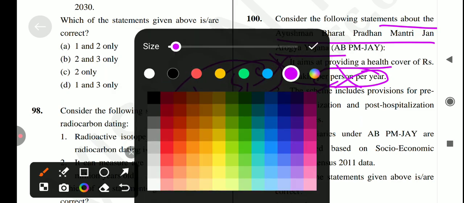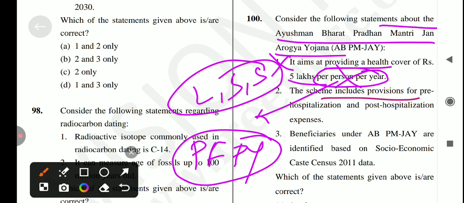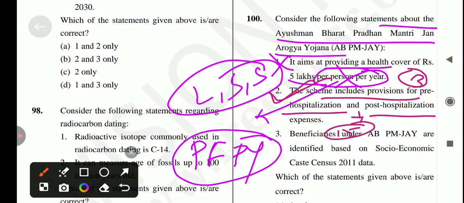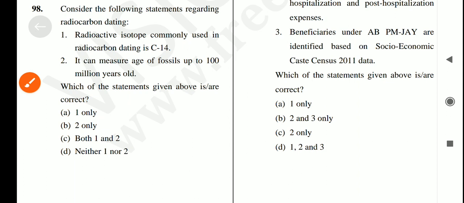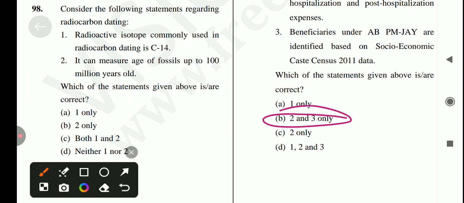Next is, this scheme includes provision for pre-hospitalization and post-hospitalization. Is it true? Yes, it's a correct statement. Pre-hospitalization के 3 days and post-hospitalization के 15 days तक ये कवर होगा. So statement second is correct. Next is, the beneficiaries under the Ayushman Bharat Prime Minister Jan Arogya Yojana are identified based on the socio-economic census 2011. Yes, so answer for this question is option number B, which is only 2 and 3 is the correct answer for this question, and statement 1 is not correct.